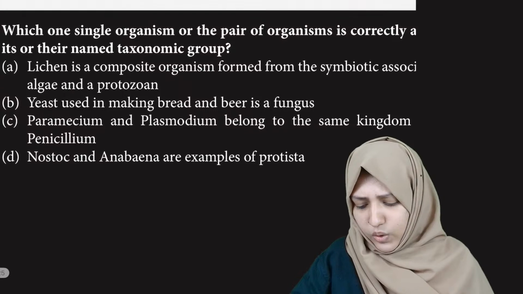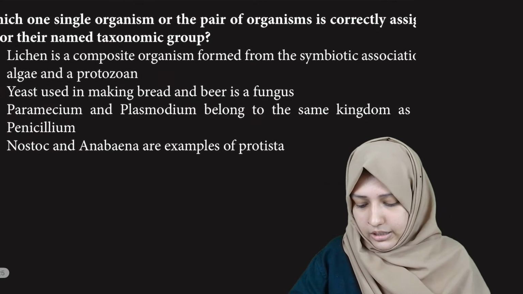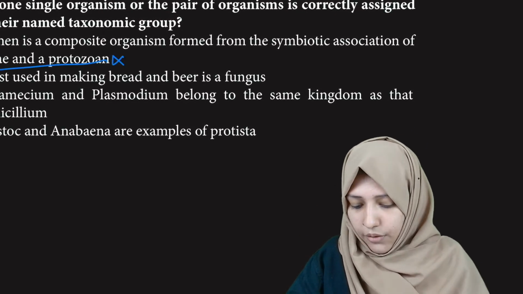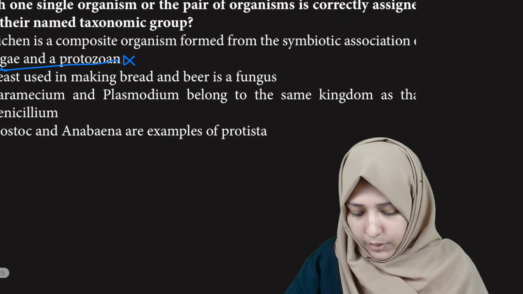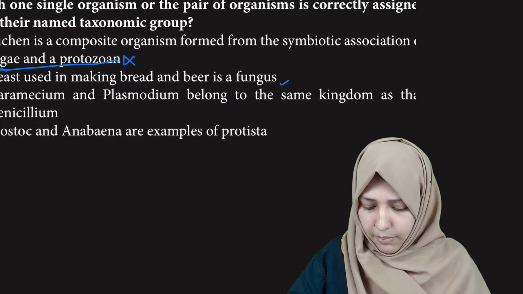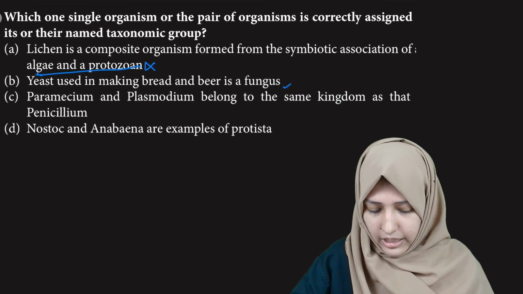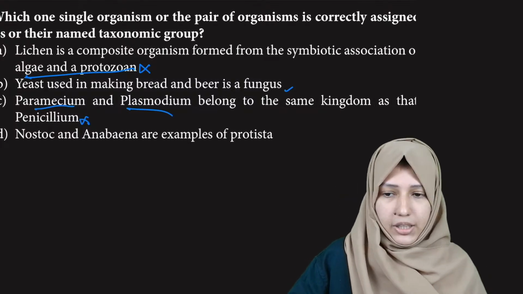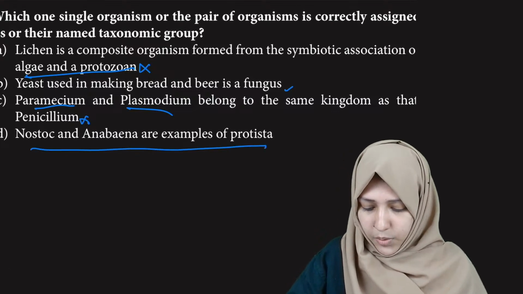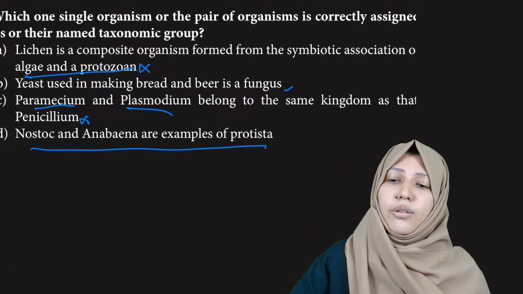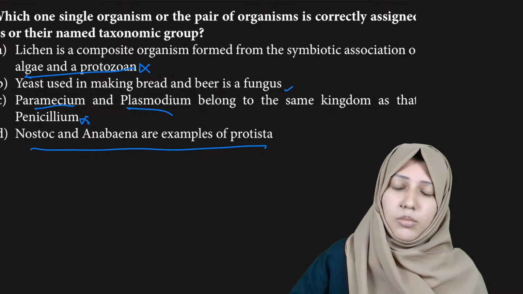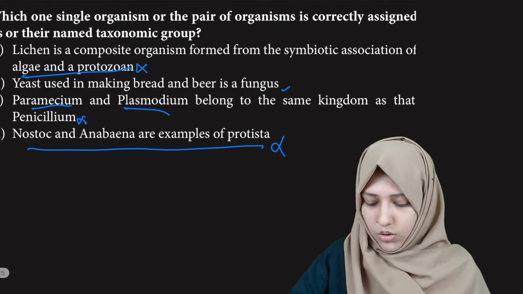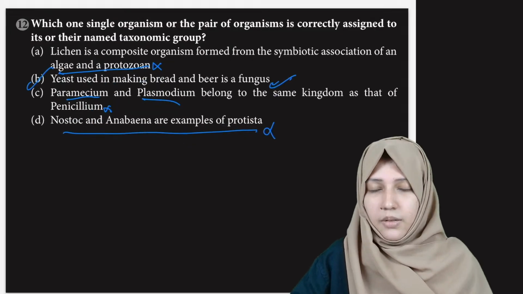Now which one of the single organism or the pair is correctly assigned? Lichen is a symbiotic association, right. Algae and protozoan? No, it's of algae and fungi. Yeast is used in making bread and beer. It's a fungi, that's right. Paramecium and Plasmodium belong to the same kingdom as Penicillium? No, Penicillium is a fungi, but Paramecium and Plasmodium are different. Nostoc and Anabaena are examples of Protista? Nostoc and Anabaena are examples of kingdom Monera. So this is wrong. This is also wrong. This is the right one, and the answer is option B.